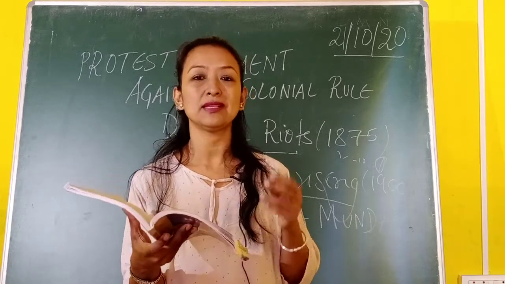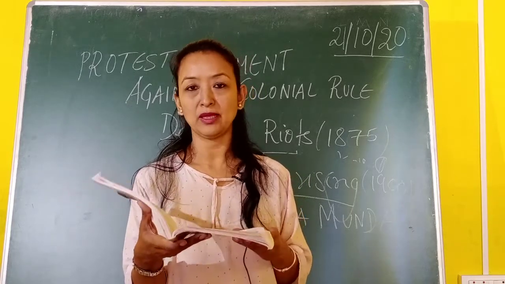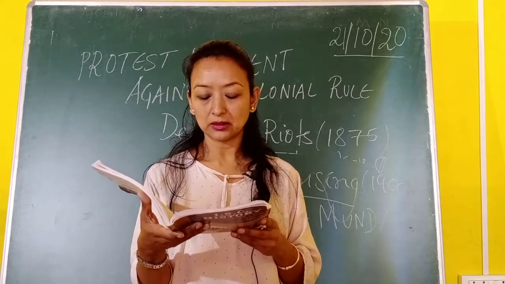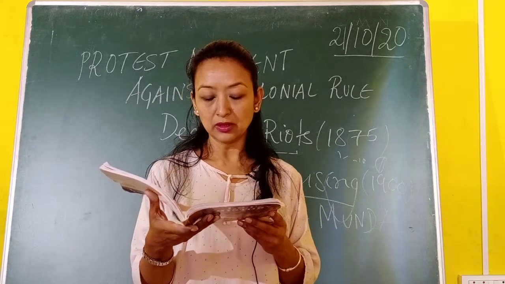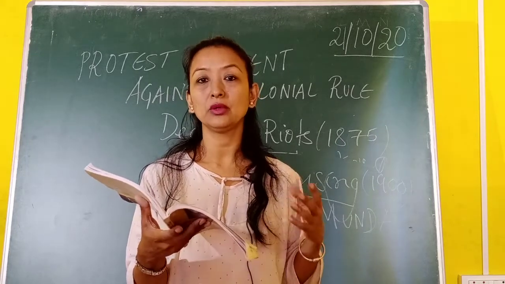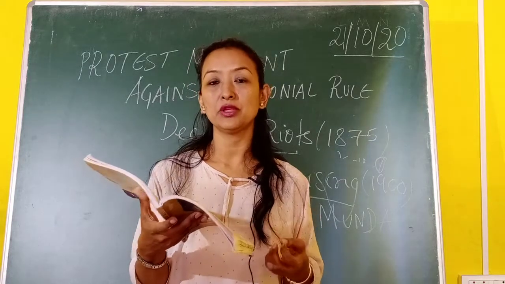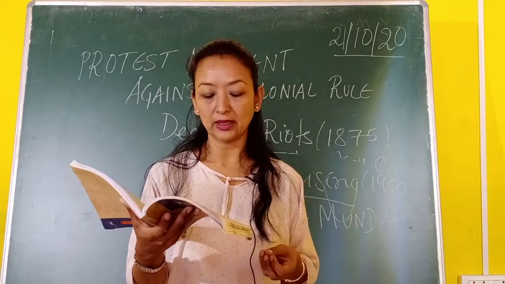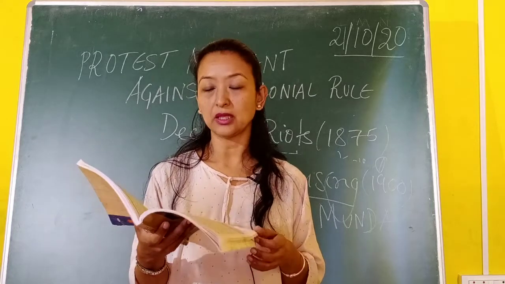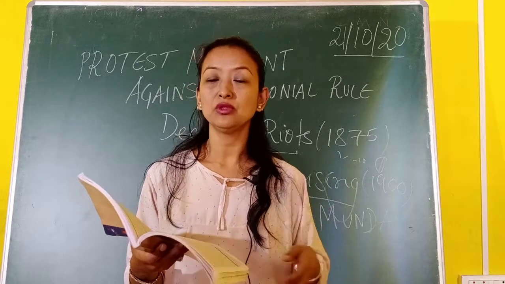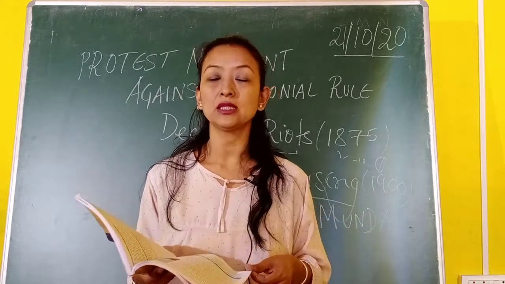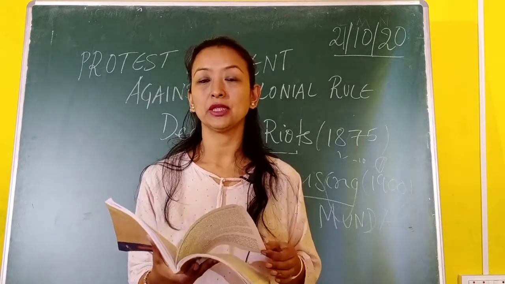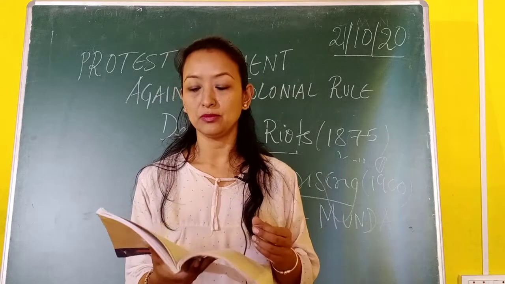Pacify means to give a little satisfaction, to make them a little happy by reintroducing the Munda traditional Khuntkatti system. So British wanted to make these tribal people a little happy or satisfied, and reintroduced this Khuntkatti system, which the Mundas used to practice before, the collective ownership of the forest or land. This way the British tried to solve the problem of the Mundas.